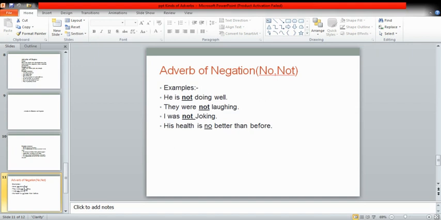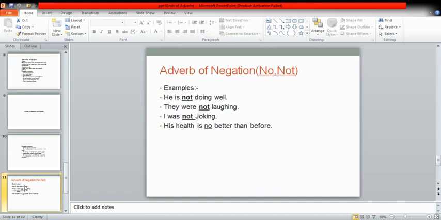In the first example, he is not doing well, not is simply negating the action of doing. In the second example, not is again negating the action of laughing. In the third example, not is again negating the action of joking. But in the last example, no has been used before an adjective.